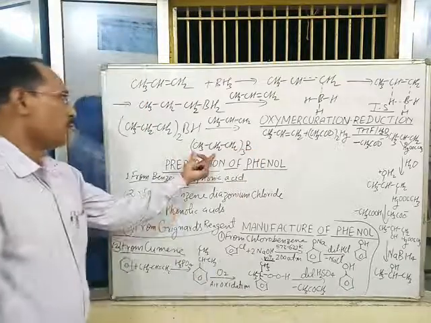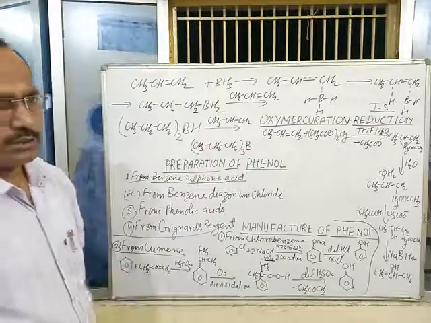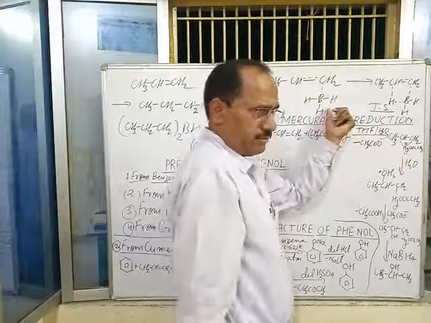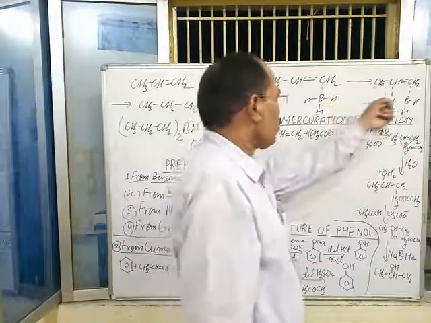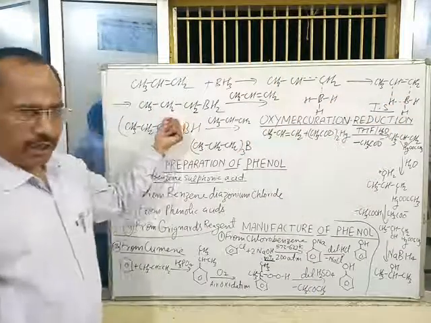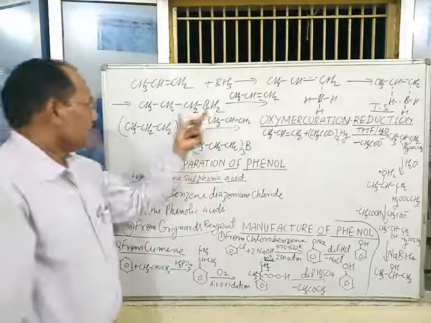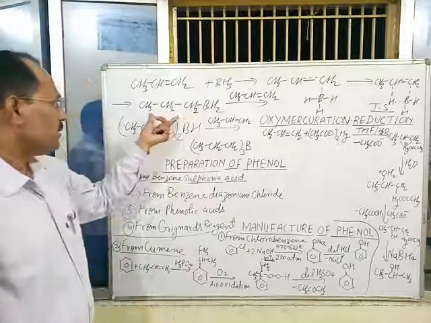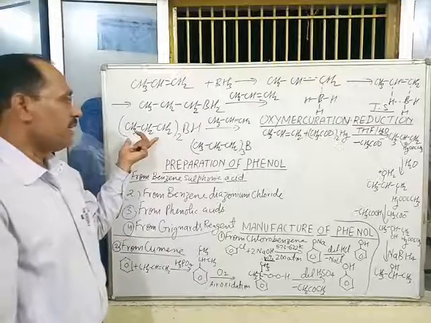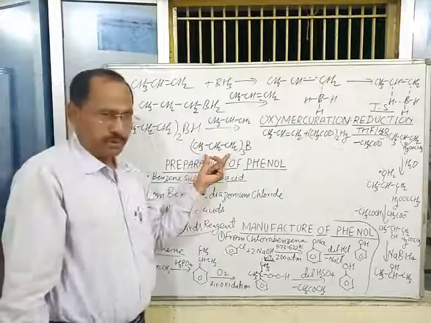This is trialkyl borane, formed by the same process. Means the first step is the formation of a complex, then the transition state, after that alkyl borane. Just like alkyl borane, dialkyl borane is formed and trialkyl borane is formed.